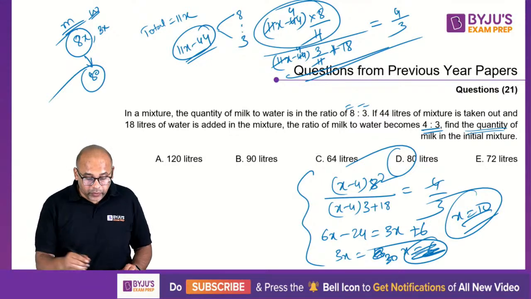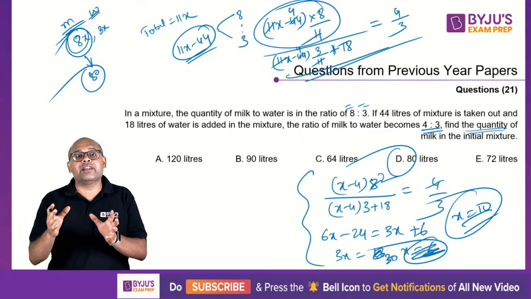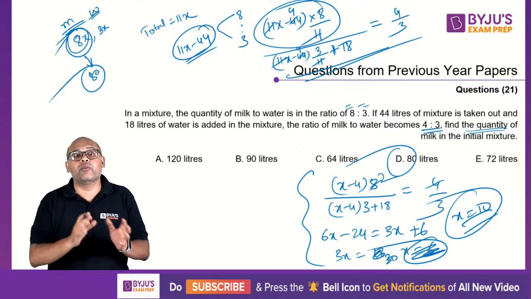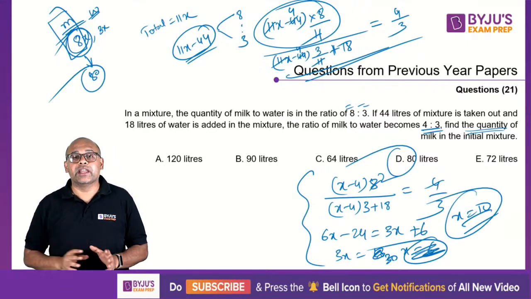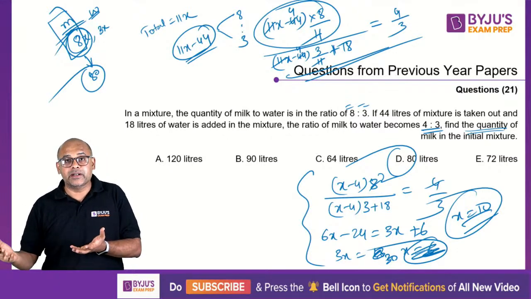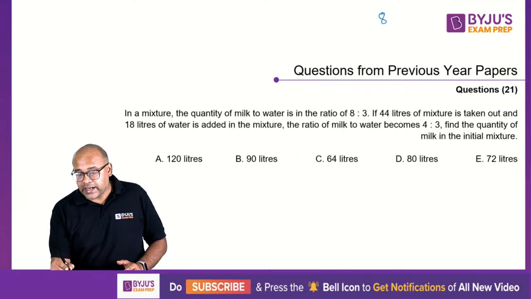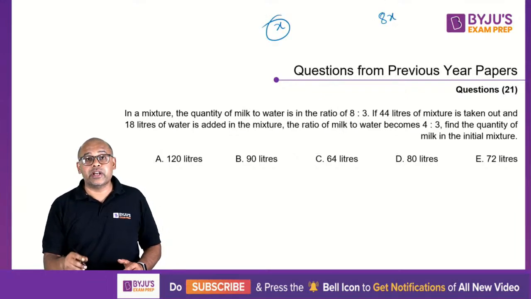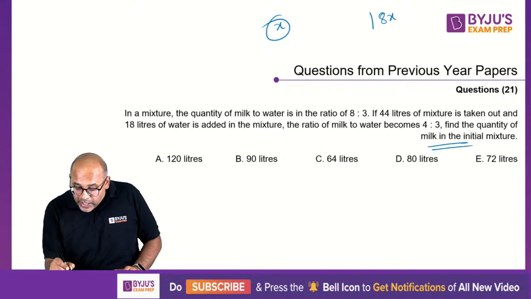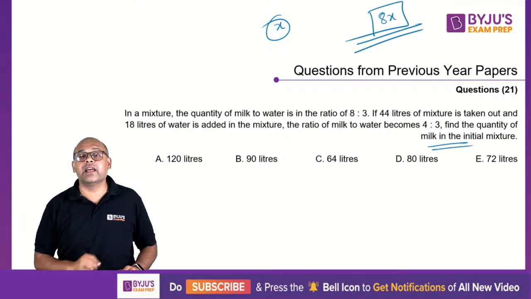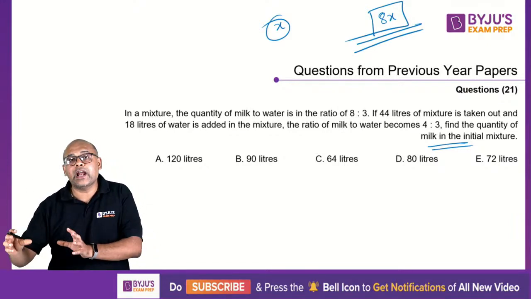I'm not adding 44 because directly I'm finding out 8x. So remember, I usually calculate x, or I put x where I want. It's a good habit: I highlight what I want at the beginning. In fact, if you see me solving my paper, whenever I start a question, 8x, if x is the common ratio value that I took, 8x is what they're asking. Find the milk. So I will first highlight this and underline this. That is my habit when I'm solving on paper and pen, at the right hand top.